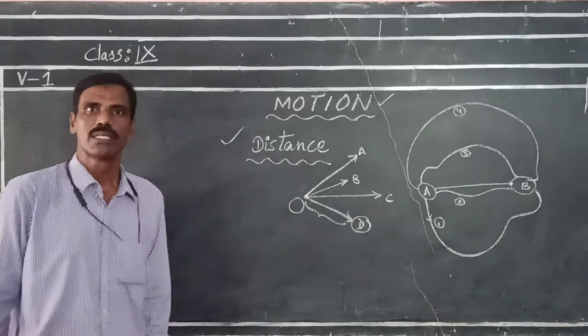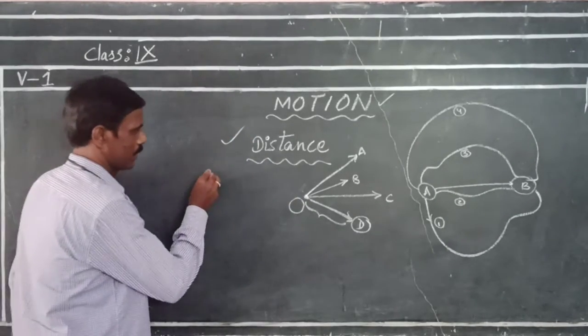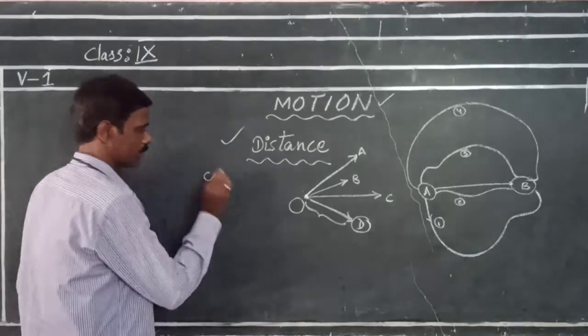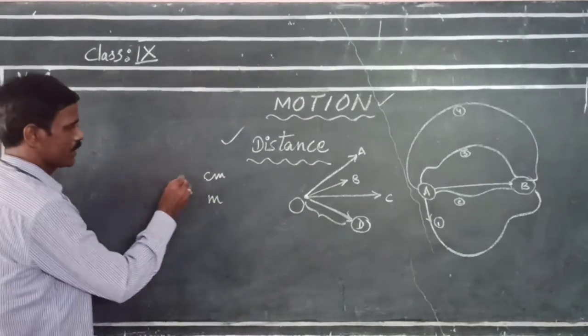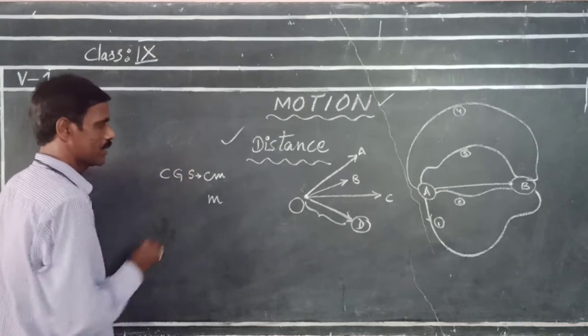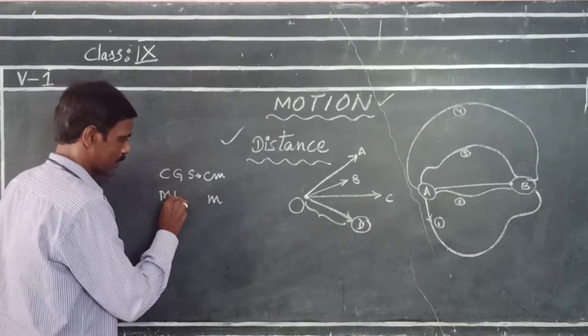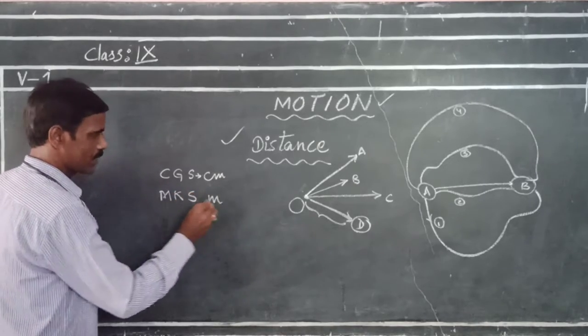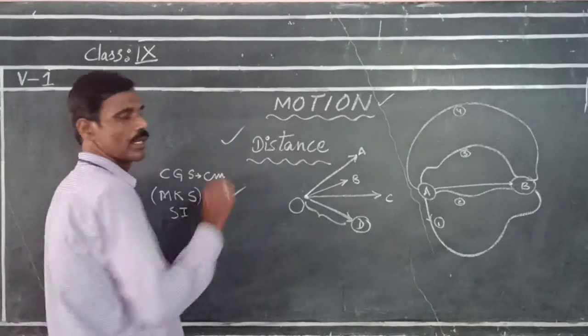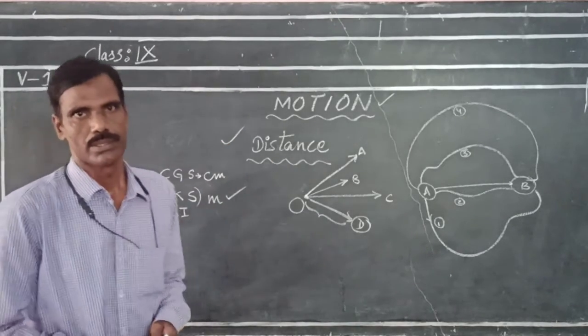Distance is measured in centimeters and meters. In CGS system, distance is measured in centimeters. In MKS or SI system, distance is measured in meters.